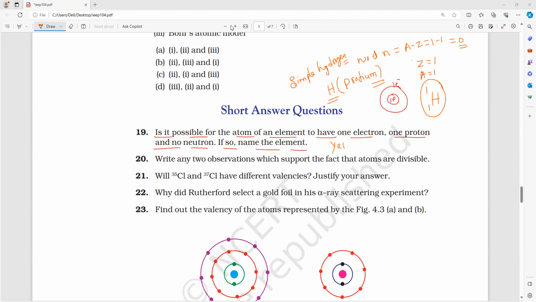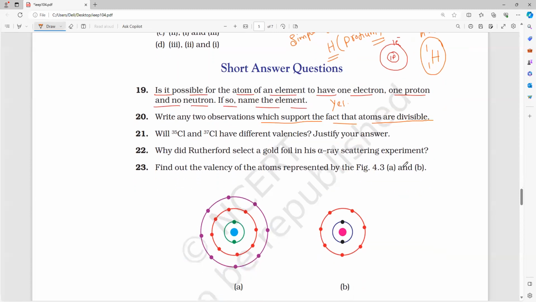Next question. Write any two observations which support the fact that atoms are divisible. You have to say any two facts. Anybody? First, atoms can be ionized in a discharge tube and give cathode rays and anode rays. Am I right or wrong?